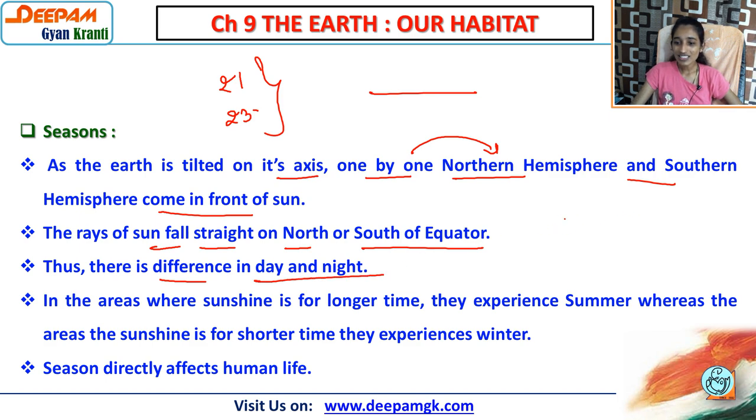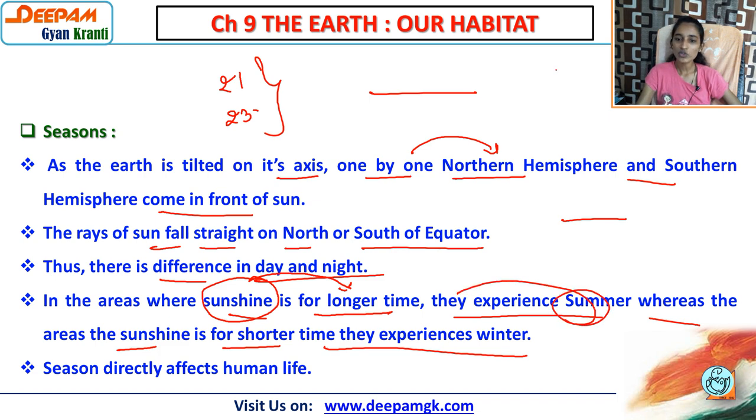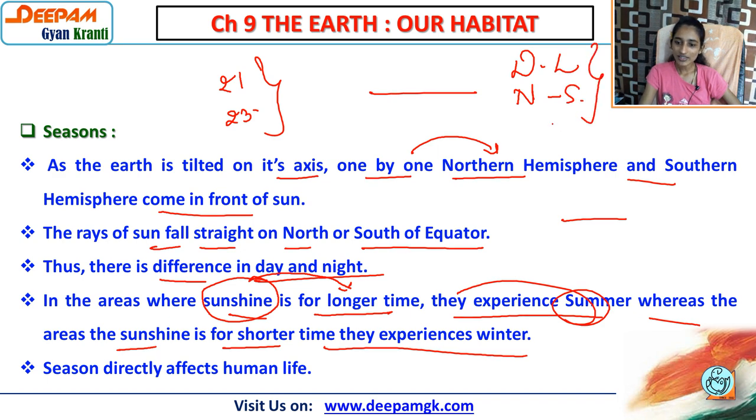The reason is that only that distance plays an important role in the difference of day and night. In the areas where sunshine is for a longer time, they experience summer, whereas the areas where the sunshine is for a shorter time, they experience winter. Means where we get more sunlight for a longer time, we have summer season. I already told you that days are longer and nights are shorter, so it is considered as summer season. While when less sunshine is there, means days are short and nights are long, it is considered as winter season.